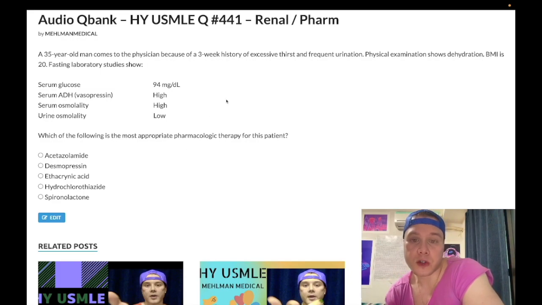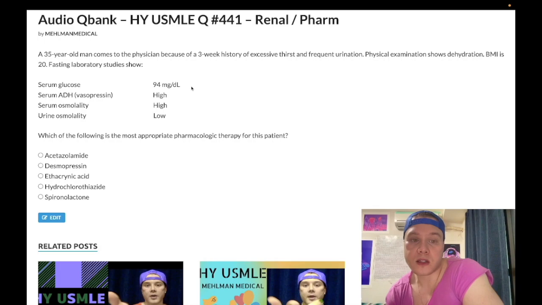35-year-old man, history of excessive thirst and frequent urination. Physical exam shows dehydration. BMI is 20. And he has normal serum glucose at 94 milligrams per deciliter. Normal range should be 72 to 99 milligrams per deciliter. Impaired fasting glucose 100 to 125 milligrams per deciliter. 2 fasting glucose measurements, 126 or greater, is diagnosis of diabetes mellitus. Any 1 random glucose, 200 or greater, is diabetes mellitus, or an HbA1c of 6.5% or greater.